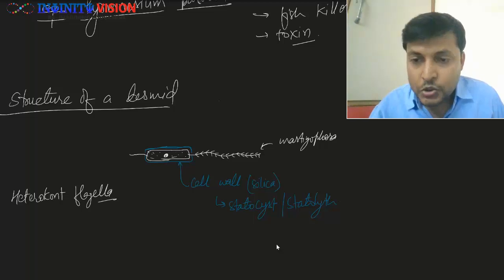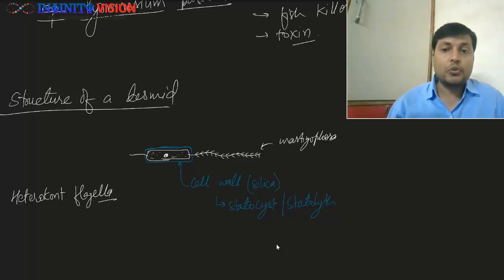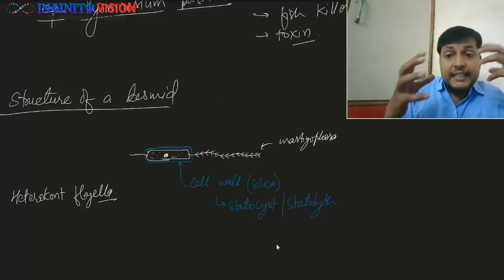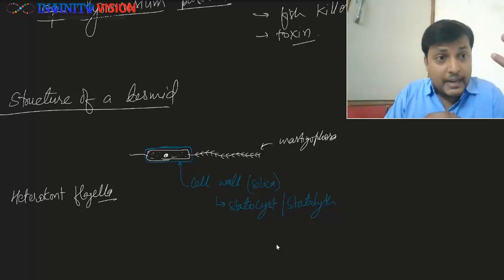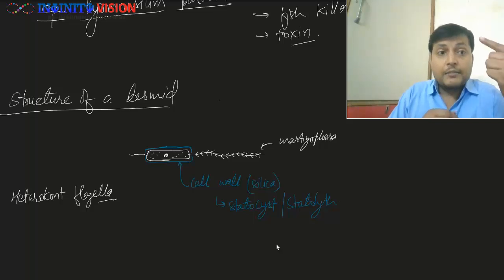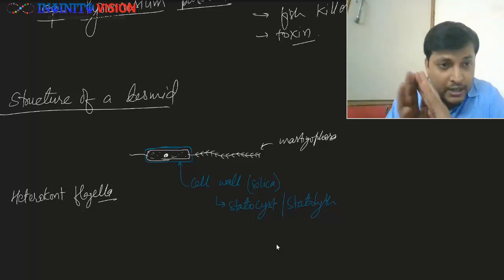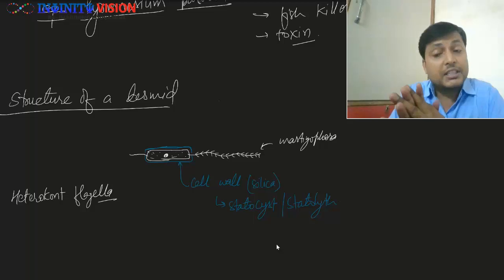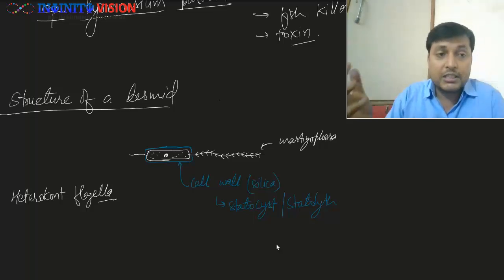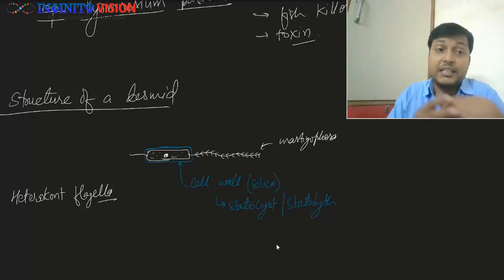So the desmids have heterocont flagella because both the flagella are not identical. One is smooth, smaller and inactive. The other one is larger, having hair-like projections, and is active.